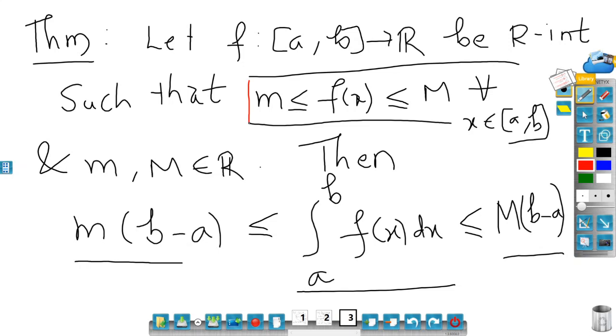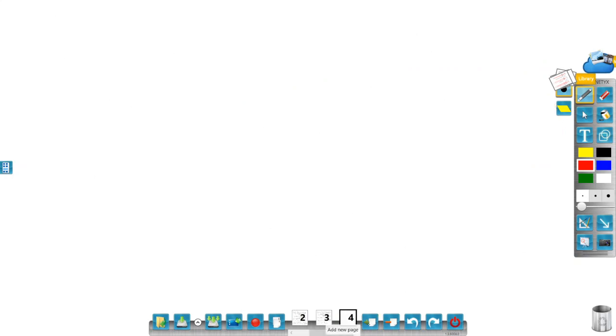This only says that f of x has capital M as an upper bound and small m as a lower bound, because this is true for any x belonging to the closed interval a comma b. So that implies f has an upper bound capital M and a lower bound small m. This is going to play a very important role. So let's prove the result.